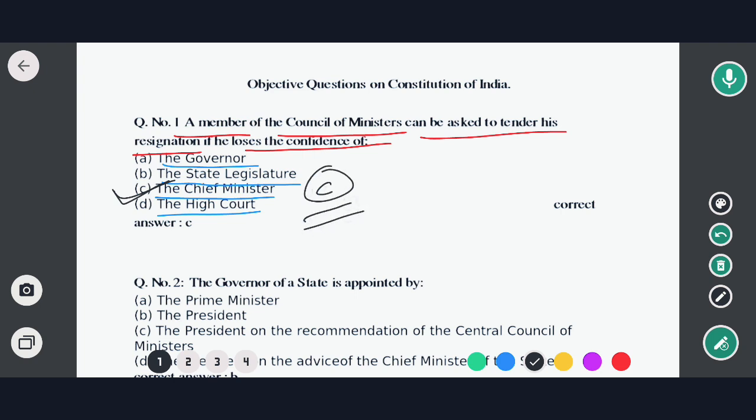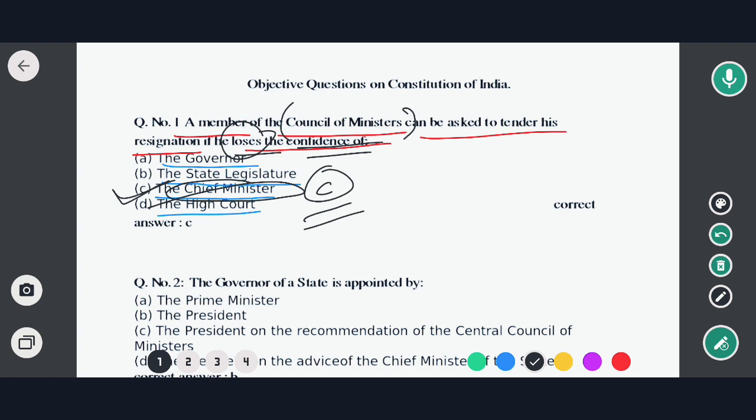That means if any member of the Council of Ministers is asked to tender his resignation, when? If he loses the confidence of the Chief Minister. If he loses the confidence of the Chief Minister, then only he can be asked to tender his resignation. Okay, so in this case option C would be the correct answer.